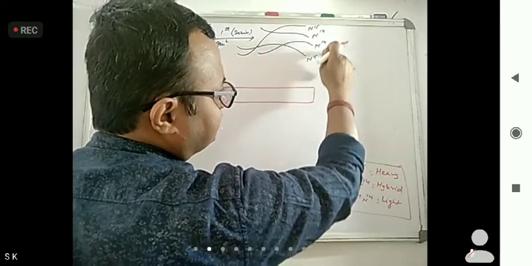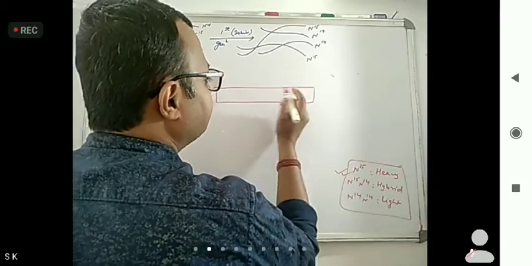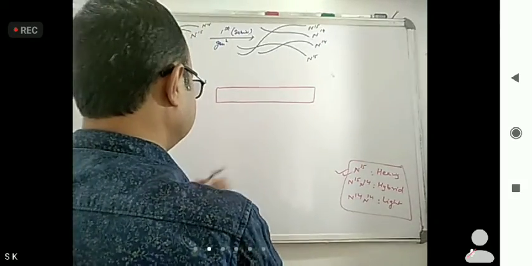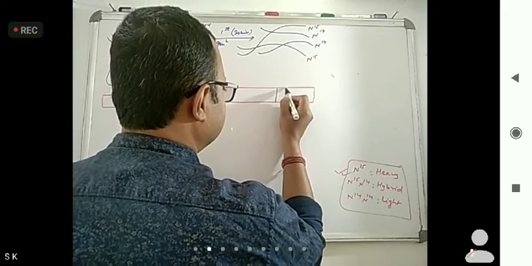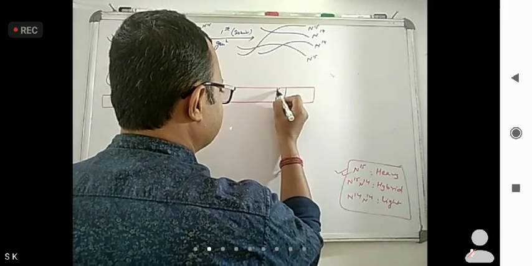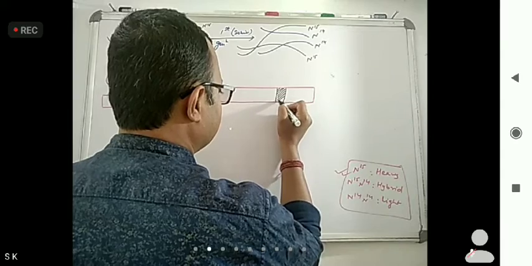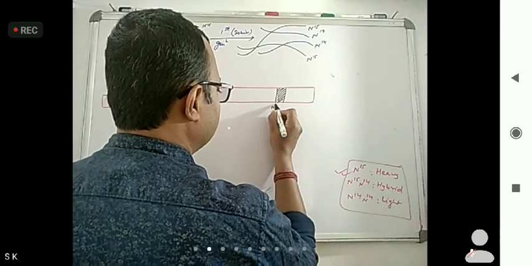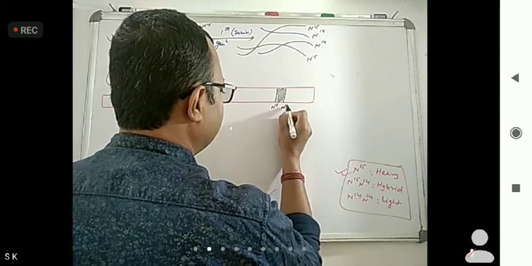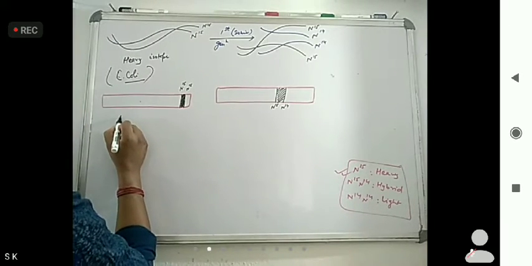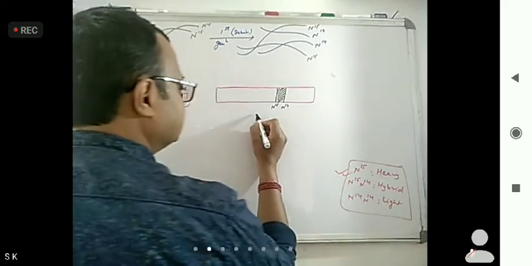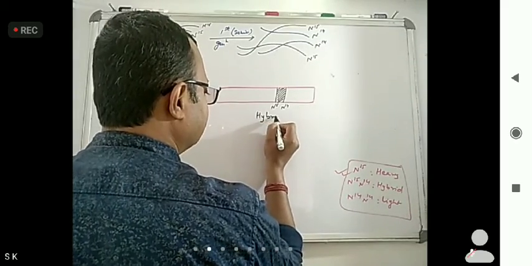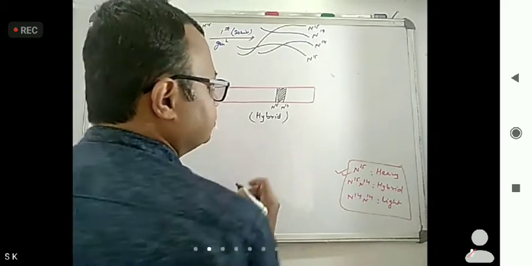This is hybrid, this is also hybrid. So hybrid came above the bottom side here. This was N15, N14. It is completely heavy. Here came hybrid. Understood that one?